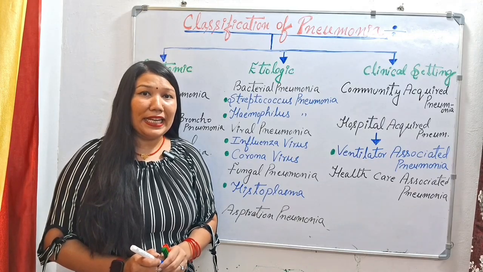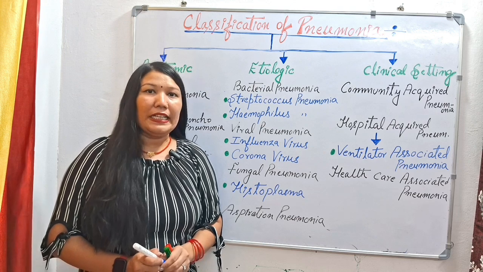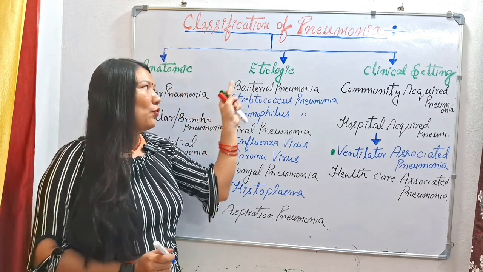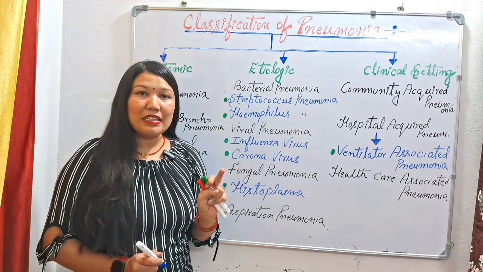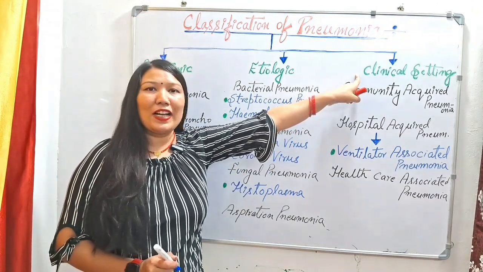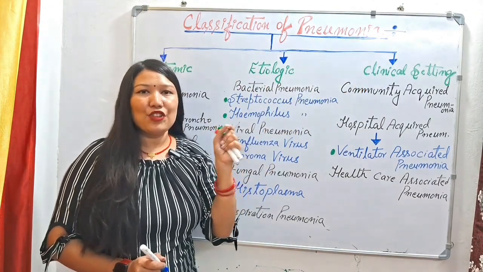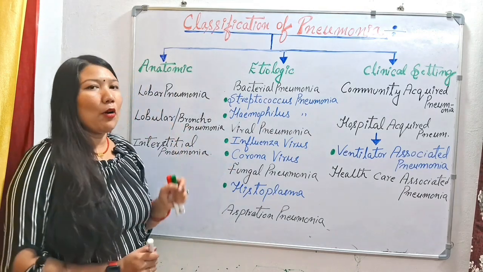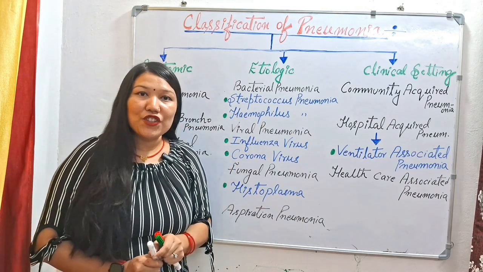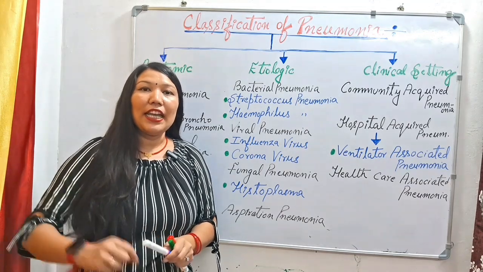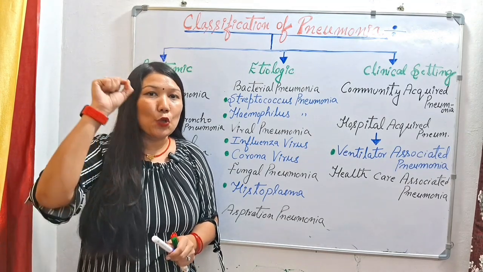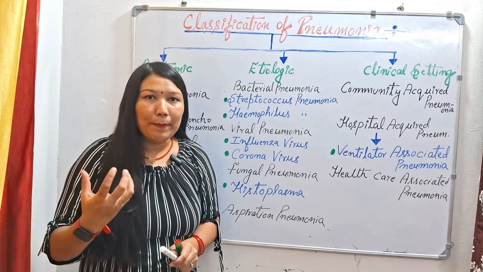So there are three main types of classification: on the anatomical or structural basis, next on the etiological basis, and last on the basis of clinical setting. So these three are the main classification of pneumonia. First we will study the anatomical or structural basis classification, which means in which particular area or structure of the lungs the consolidation or inflammation is happening.